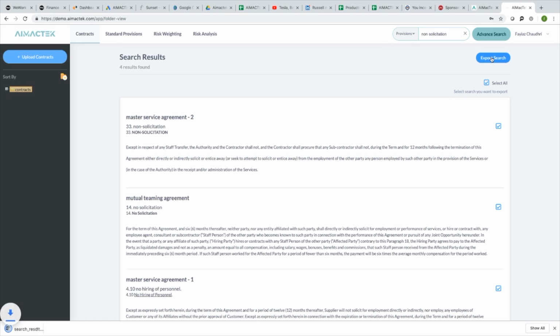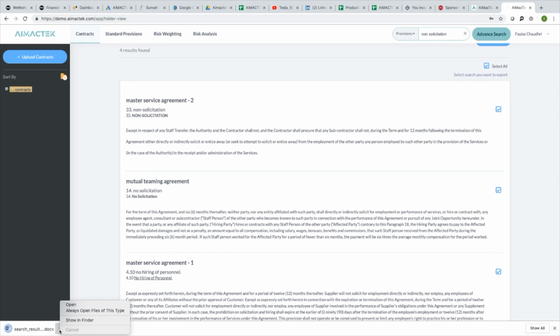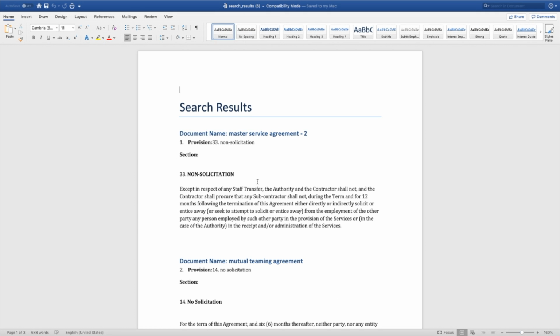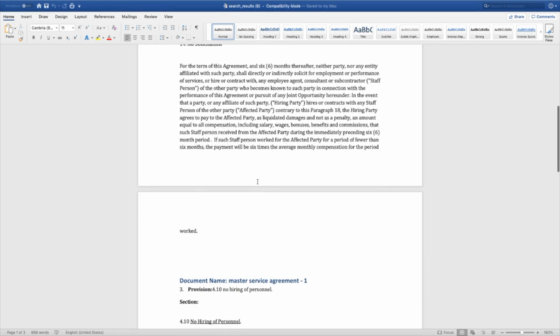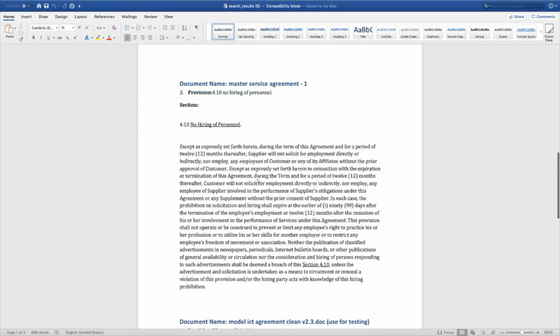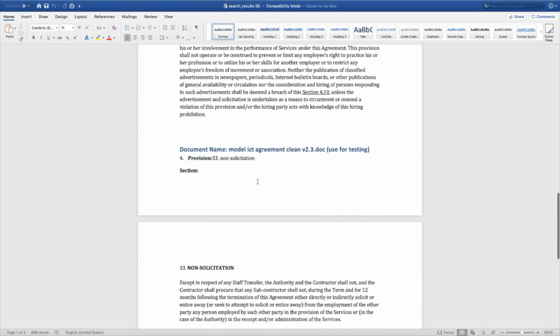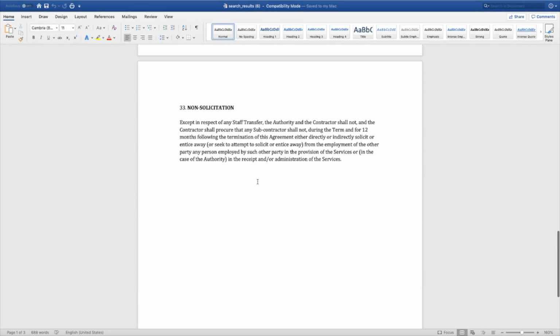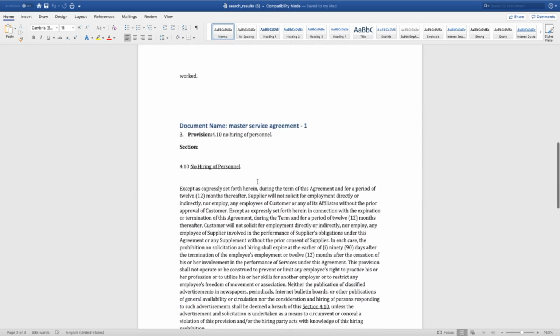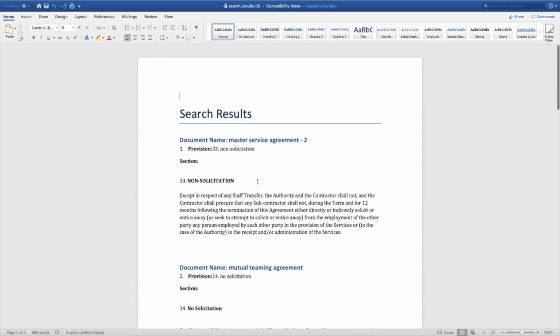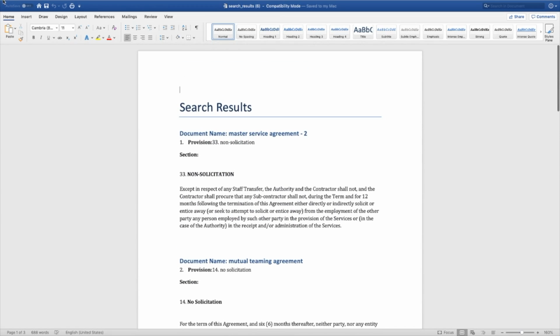Now you can press export search. Once you export the search, it will put the search in a doc file for you. So as we open up this doc file, you can see that the search has been separated through your document name, the provision name, and then the provision wording itself. And so this is now easily exportable, and you can email this to whoever you want and share it with whomever you want. So this is great functionality.